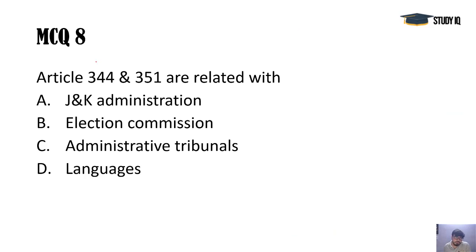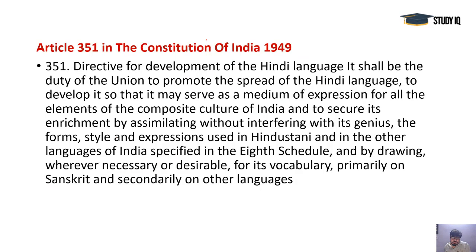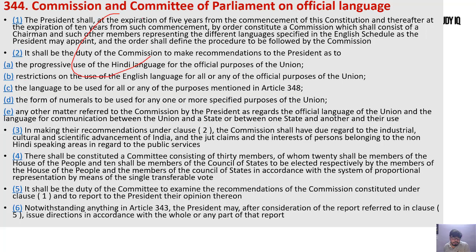Next, Article 344 and 351. These are related with what? Not JNK, not the Election Commission, a separate article. It is not administrative tribunals. These are different. These are related to languages, the promotion of the Hindi language, official languages, and a commission regarding all the scheduled languages given in the 8th Schedule of the Constitution. Regarding that, the President has a duty, the Union government has a duty. So those provisions are there in Article 344 and 351. The issue of Hindi was going on some days back, so these are important relevant articles. 343 is also talking about languages, and 348 is also talking about languages. 351 and 344, all are important.